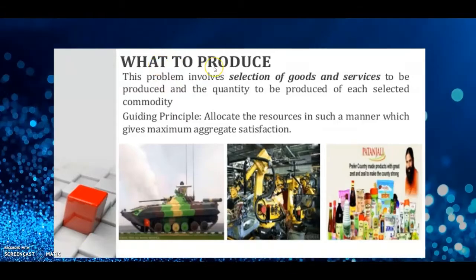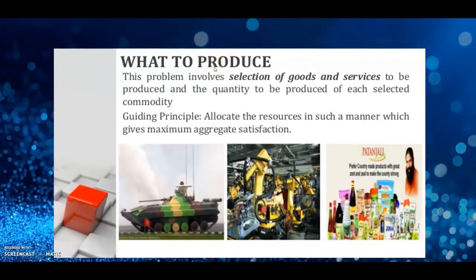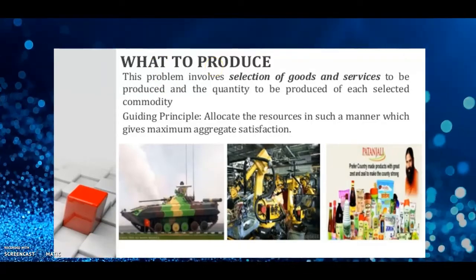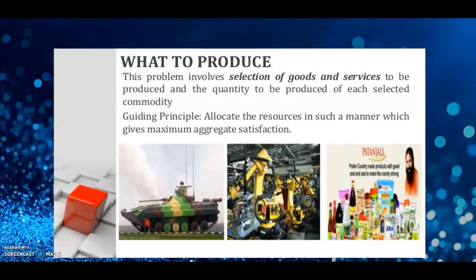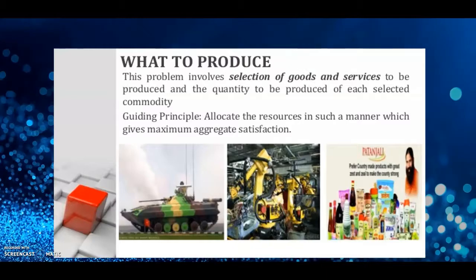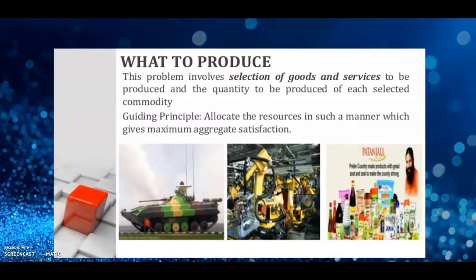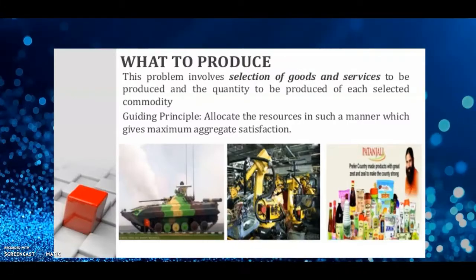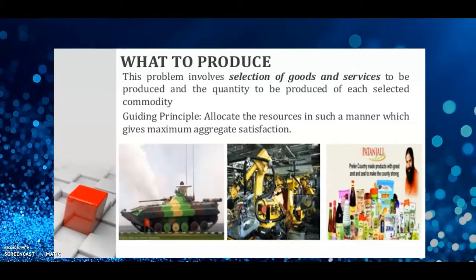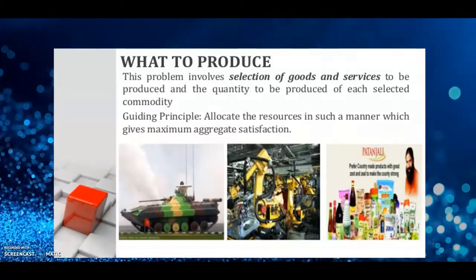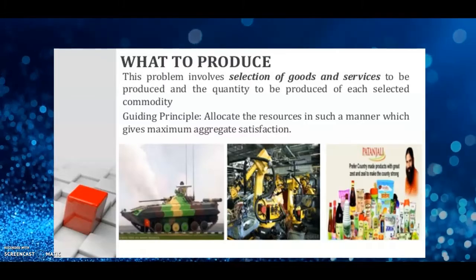First one, what to produce. This is the first problem of allocating resources among different alternative uses. This is also called the problem of resource allocation. It is related to the selection of goods, as all goods cannot be produced because of limited resources.